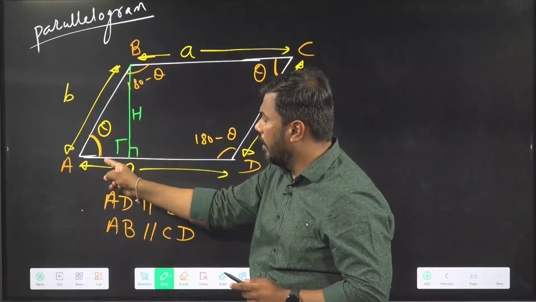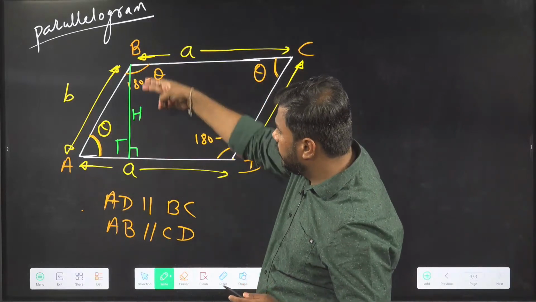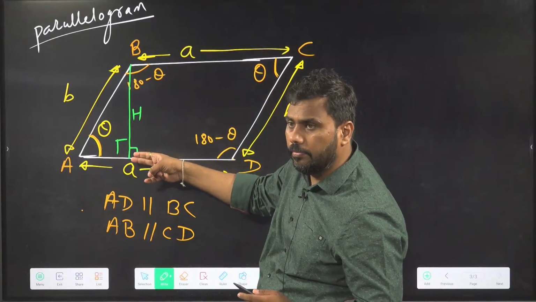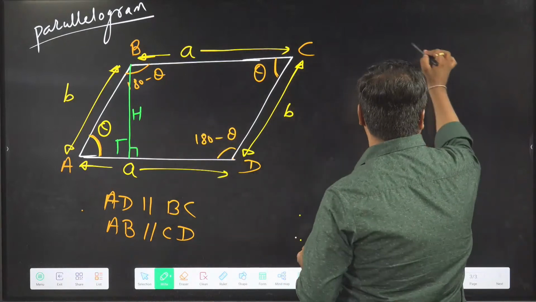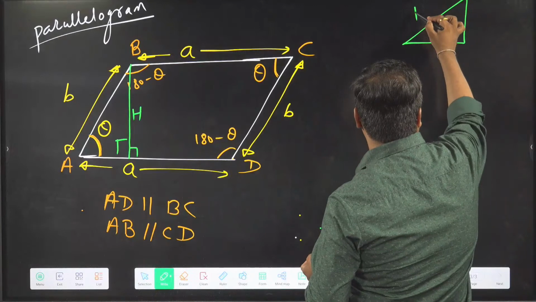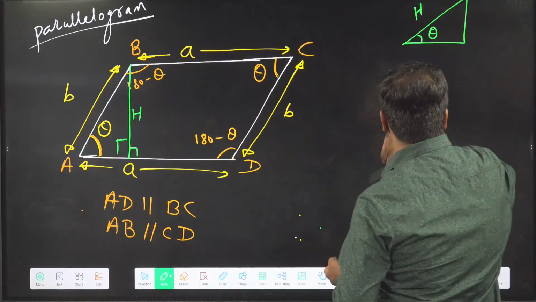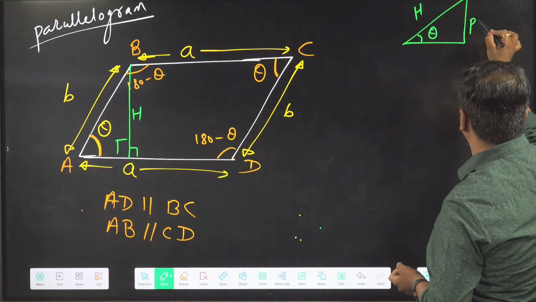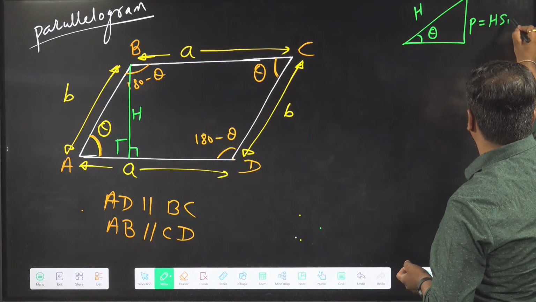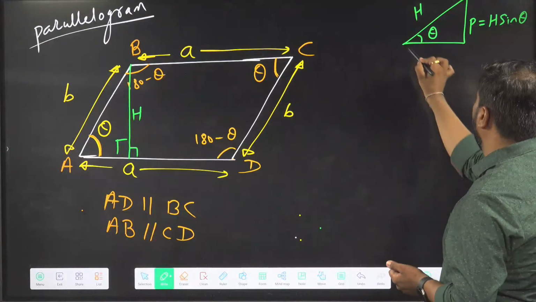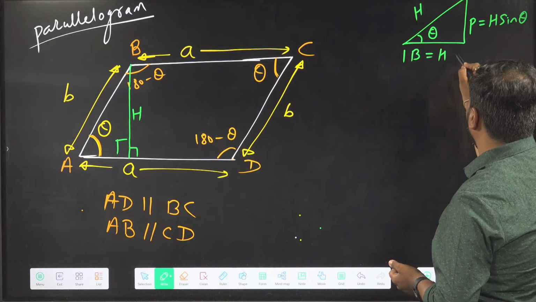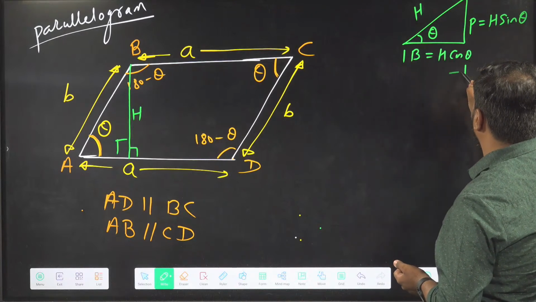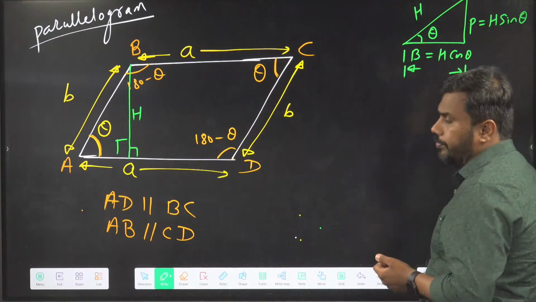And if this is theta, then in front of theta is the perpendicular. By the concept of trigonometry, if the hypotenuse and the angle theta are known to us, the perpendicular, which is in front of angle theta, can be written as sine theta times hypotenuse. And the base of the triangle can be written as cos theta times hypotenuse. This has to be remembered.